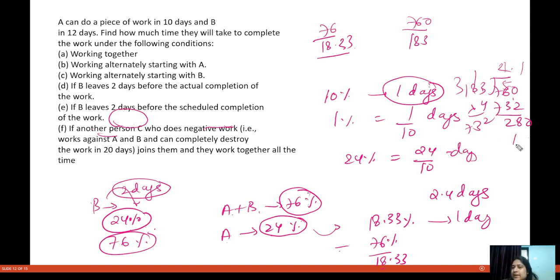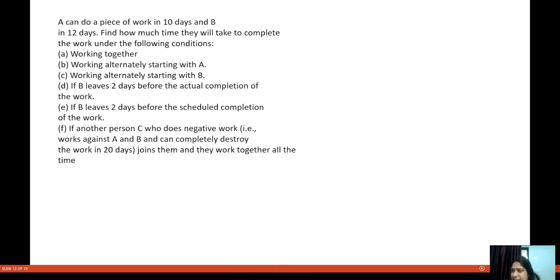So 183 and so on. Fine, so you will have this. I think this is coming to be something 4.1. So now you have 4.1 plus 2.4. So this is coming to be how much? 6.5 days. Okay, 6.5 days. Fine, so this is how you can do this. I hope the method is clear.